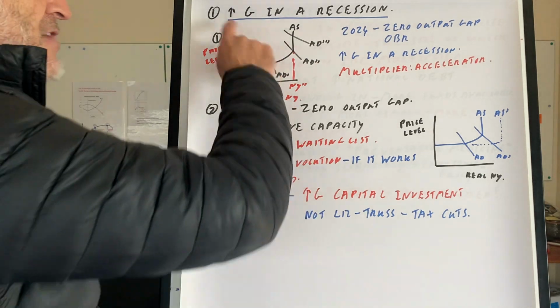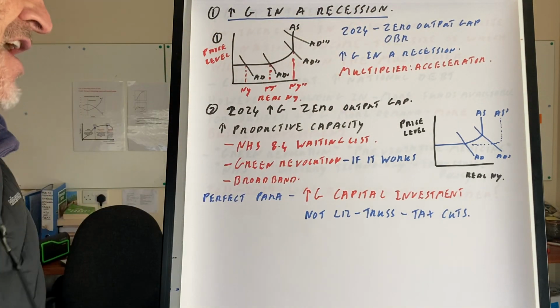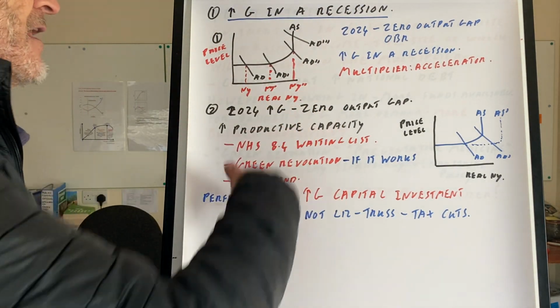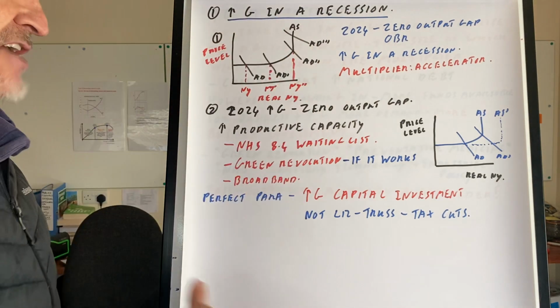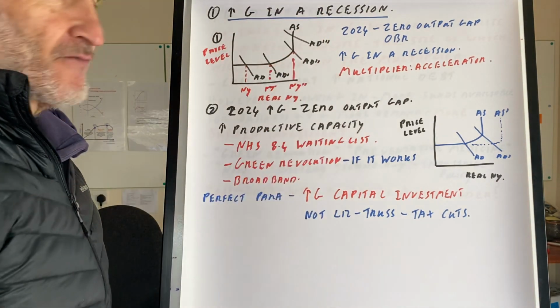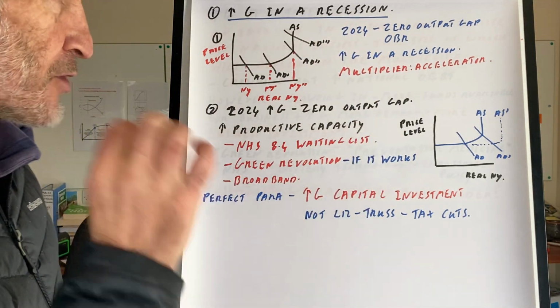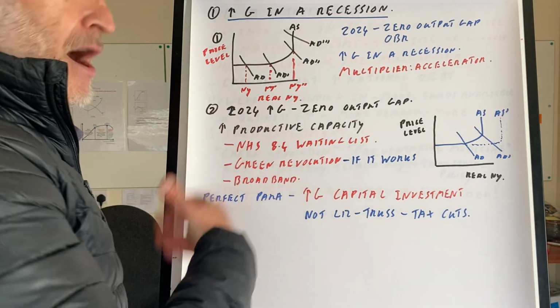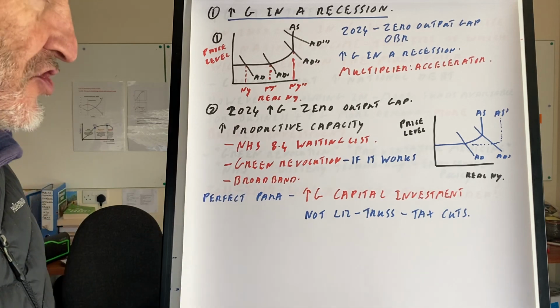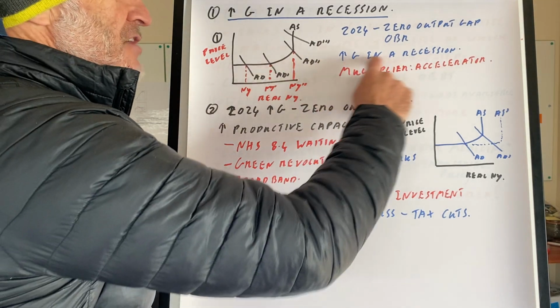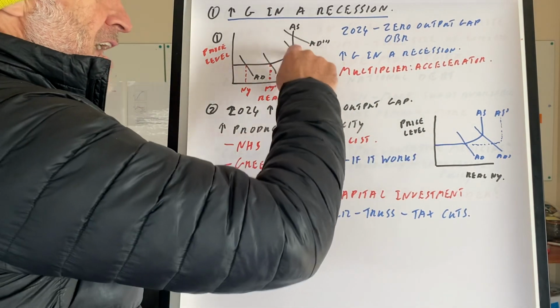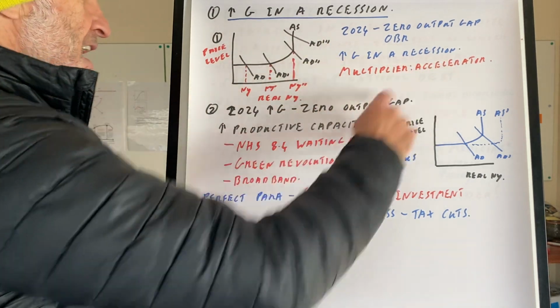Okay, next up, you increase G in a recession. Yep, same diagram again. AD dash, AD double dash. If we do it too much, we'll eventually get demand pull inflation. Tell the examiner all of this. In 2024, our output gap is virtually zero. But we are not in recession, so it's a highly unusual case. So if we increase G in a recession, then we're going to end up in this place here.